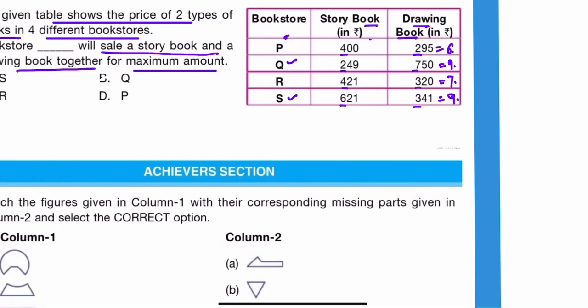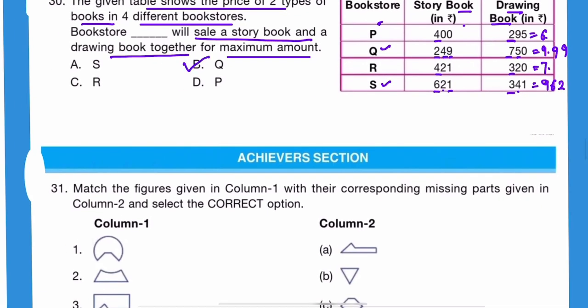So now let's complete this addition process. So first this is 9, then 4 and 5 9 and 9. Okay, then this 1 and 1 2, 4 and 2 6, and 6 and 3 9. So highest is for Q, right? So this is the correct answer.